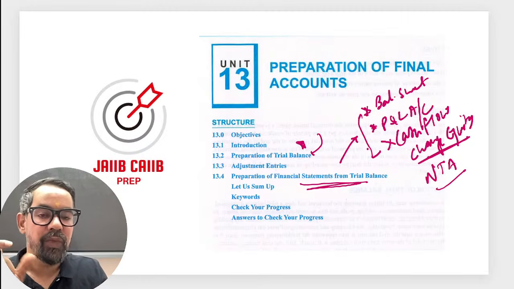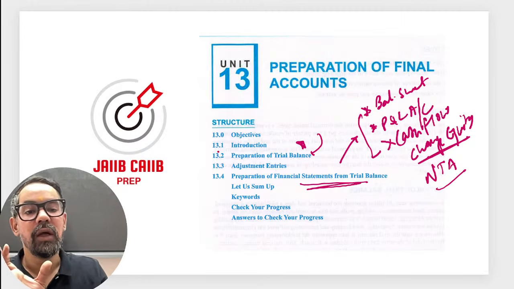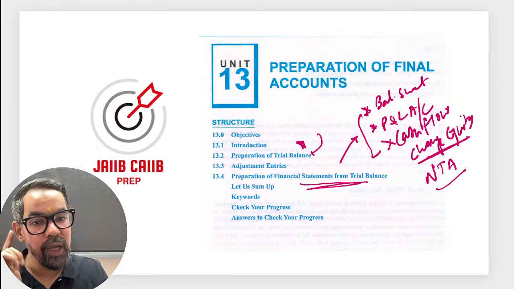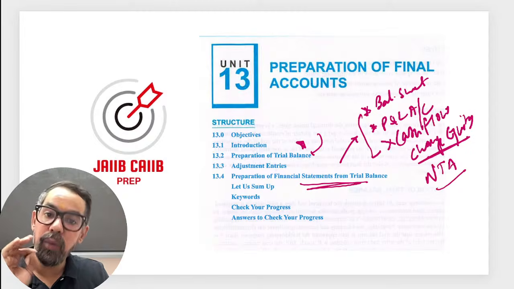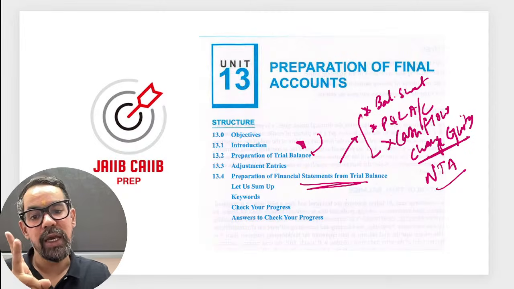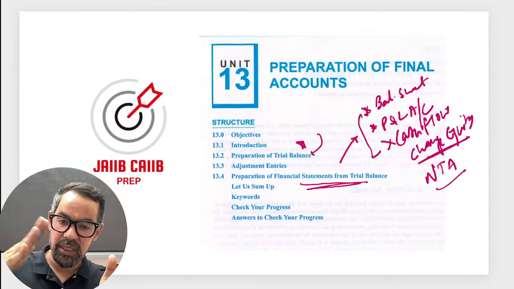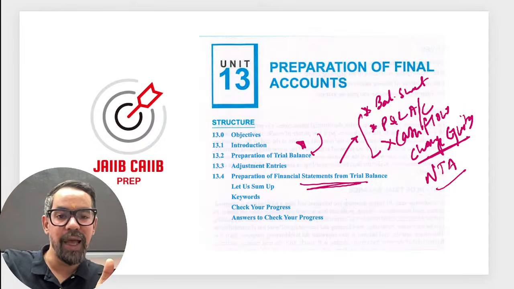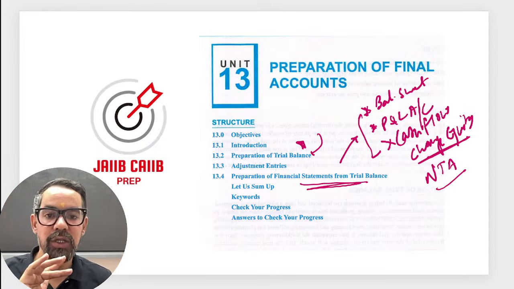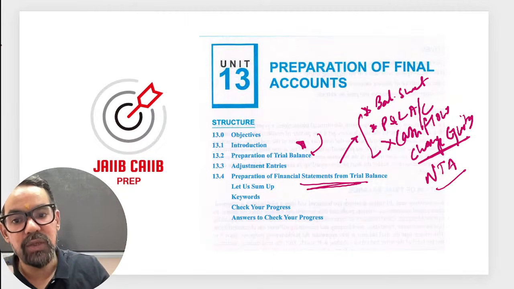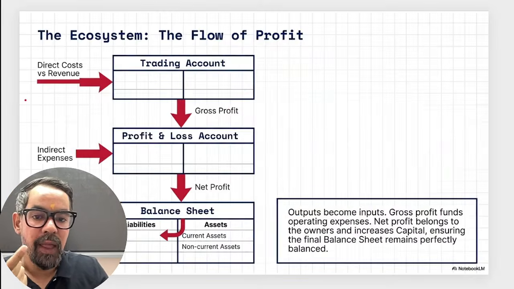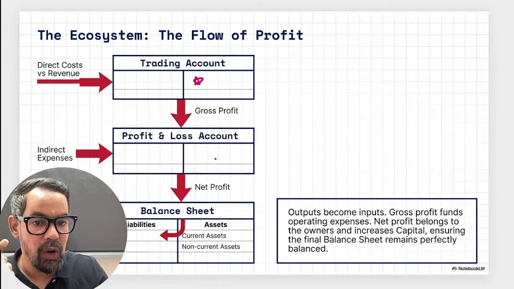So we prepare the trading account, with the help of which we get to know gross profit or loss, then the profit and loss account. These two areas are very important because the trial balance and balance sheet things have already been covered in another unit. So we have to focus on these two areas, the trading account and the profit and loss account.